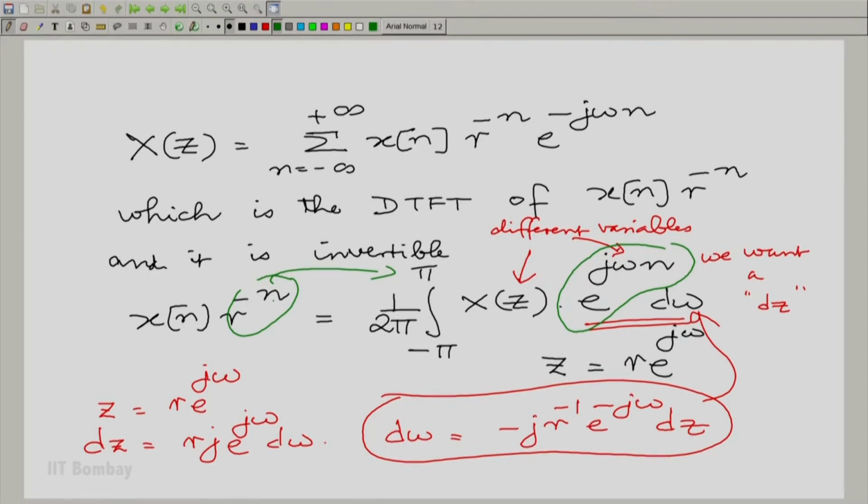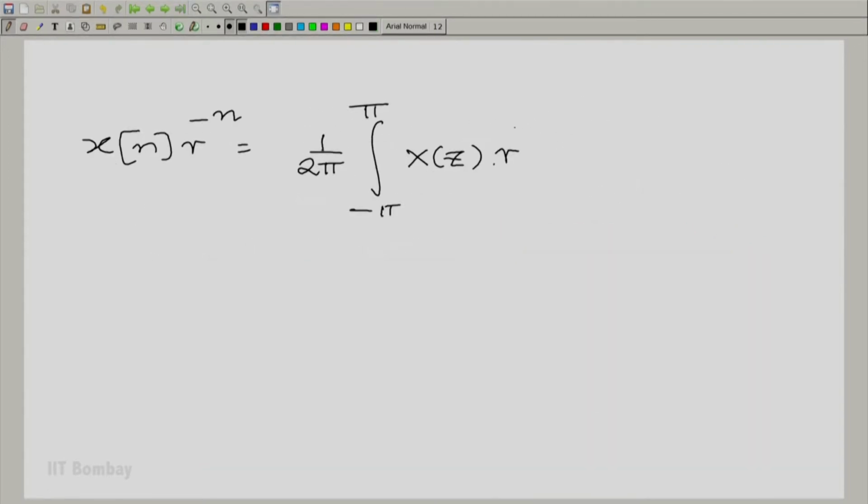So, for the moment we will think of e raised to the power j omega n as being combined with an r to the power minus n and an r to the power of n. So, we will multiply and divide r to the power n, r to the power minus n times e raised to the power j omega n, and we know what d omega is. D omega is minus j times r inverse e raised to the power minus j omega and then dz. And now it is all very clear.